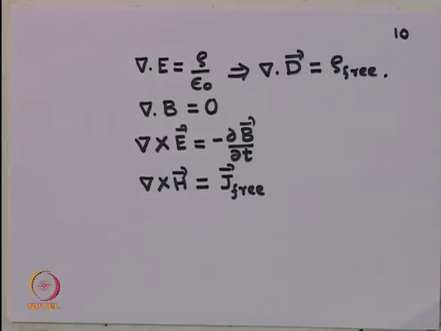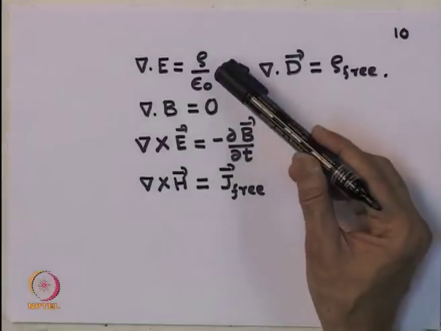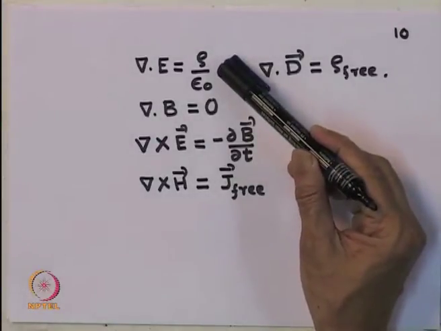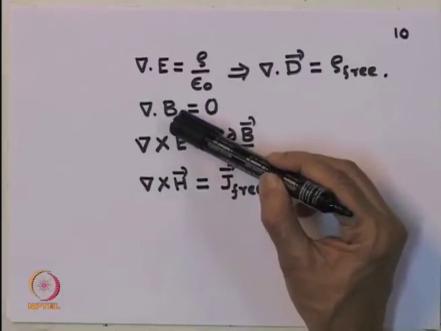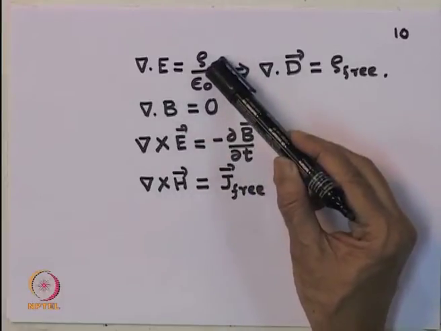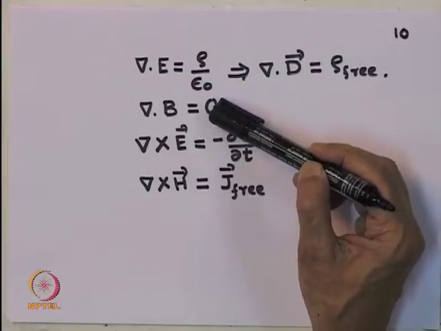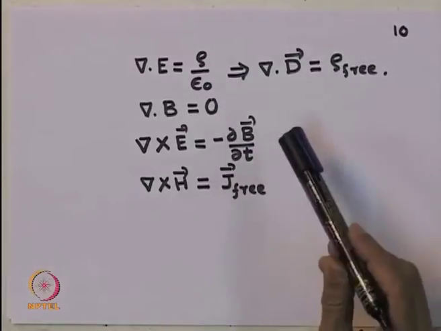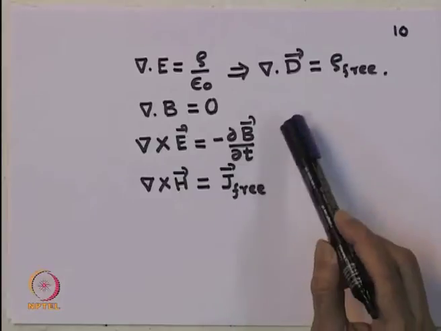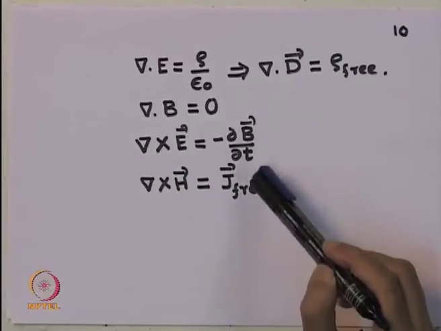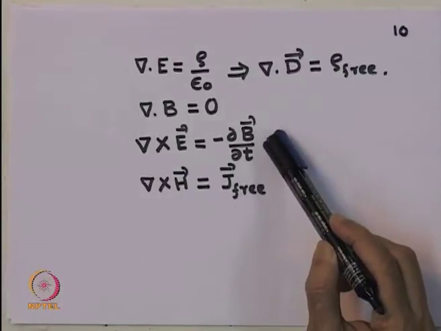But you notice that we understand the asymmetry between del dot E and del dot B, because this tells us there are charges, this tells us that there are no magnetic monopoles. Whereas, there seems to be some difference between the way these appear also.